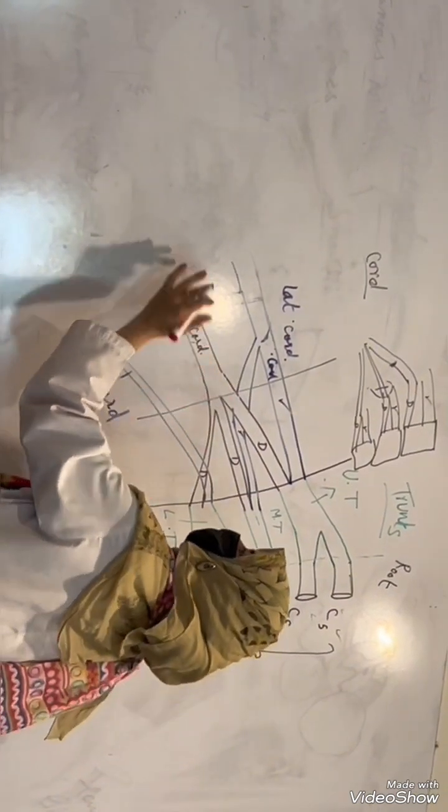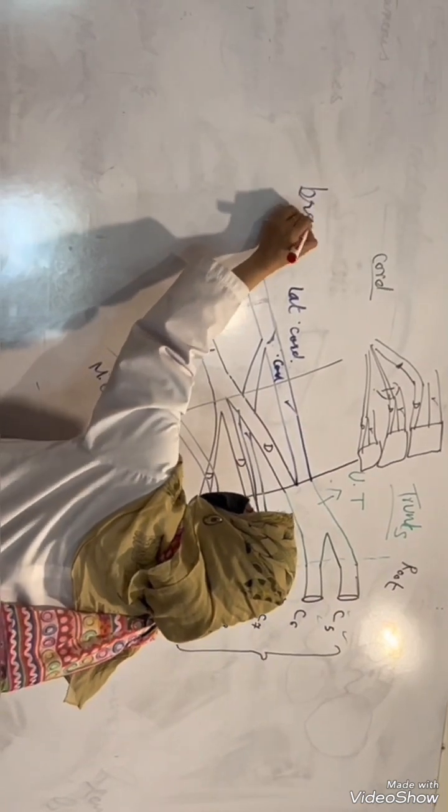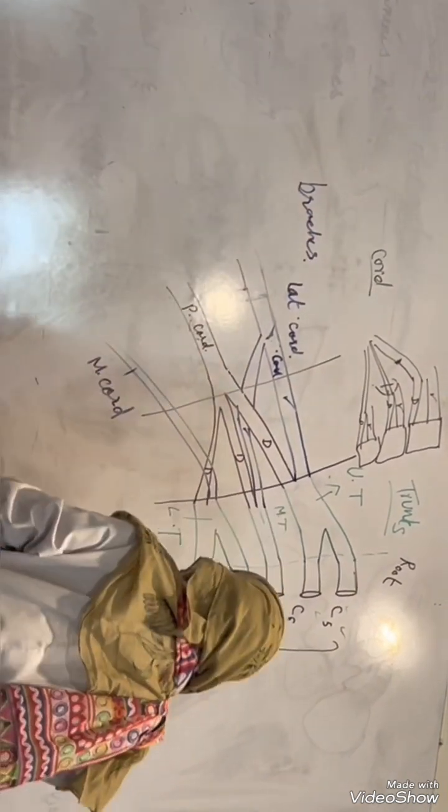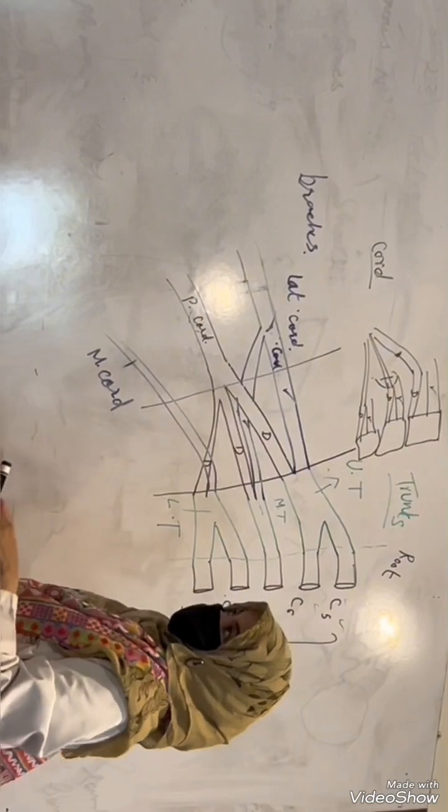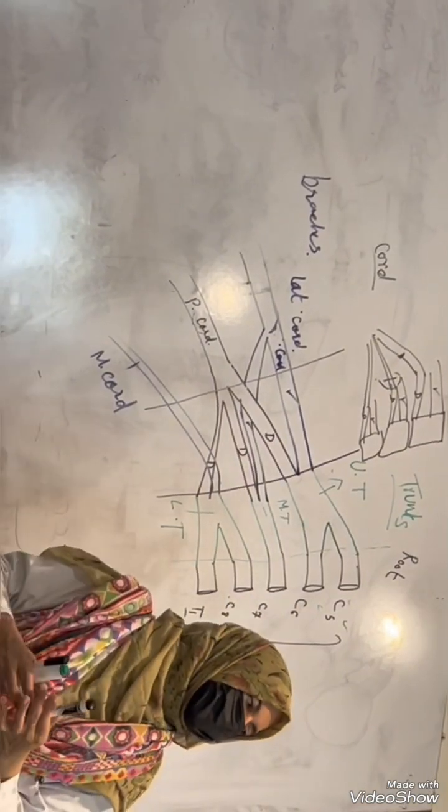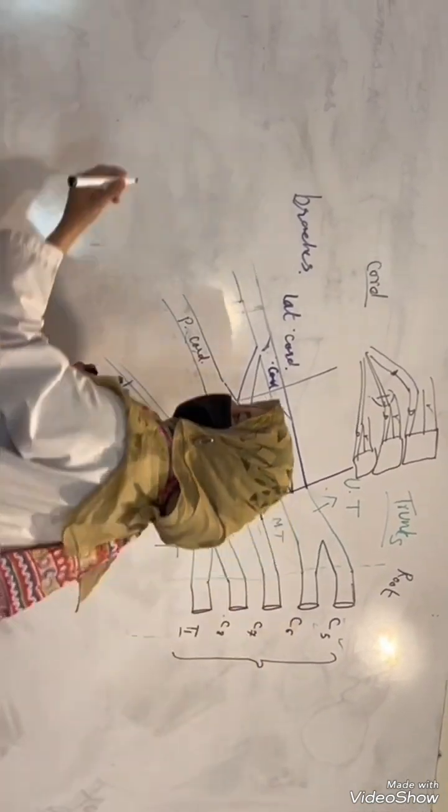Now these cords will give rise to branches, so many branches. Okay, अब इसको समझने के लिए थोड़ा सा हम ये focus करेंगे that it resembles that of a tree. So how is a tree placed?